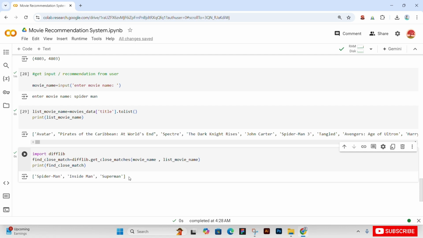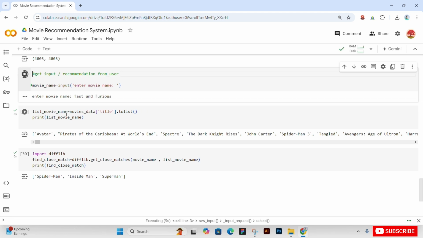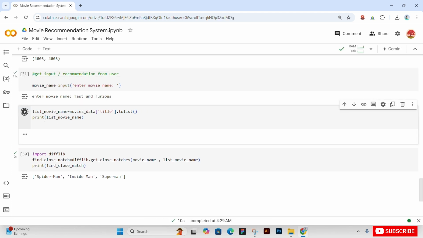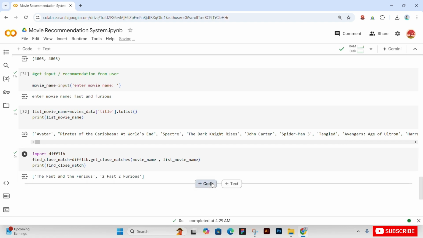So now I think we have to make another input to see how our next movie looks. So we will run our cell again and input our new movie name. Let's input Fast and Furious and see how many movies are closely related to it through cosine similarity and the difflib library. This will help us see that Fast and Furious and Too Fast, Too Furious are closely related to each other. So now make a new cell.